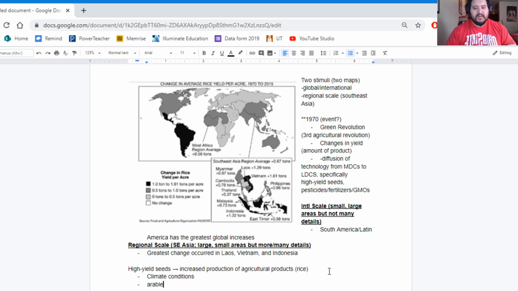We're still going to need arable soil. We're going to need a workforce that can access and use new technology. Not every workforce is going to have maybe the education level or the experience to use a new technology. So even if we get the high yield seeds, if we get the new fertilizers, pesticides, if the populace doesn't have the requisite knowledge to use those technologies, then the technologies really aren't of any use.